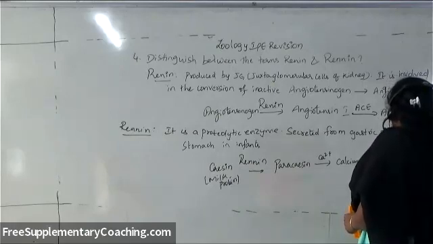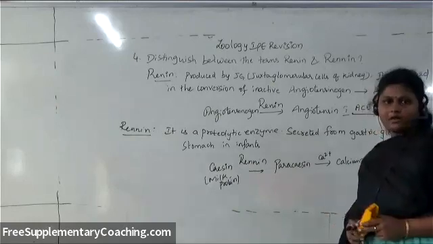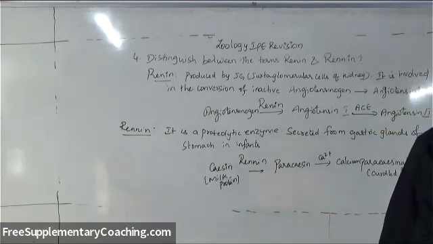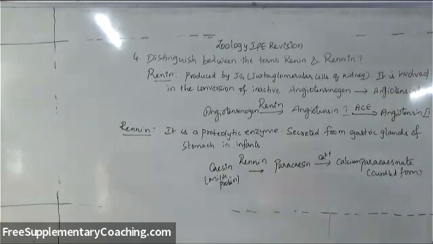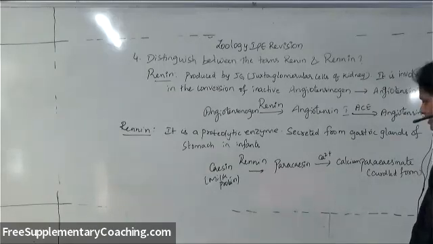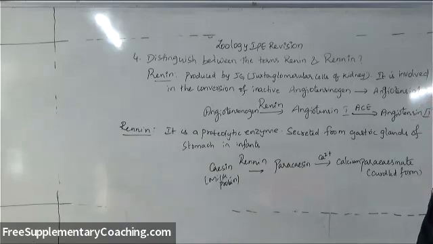So that is the reason why infants, after drinking milk, if they vomit after a few minutes, we can see that the milk they have taken comes out in curdled form. The reason for that is the action of rennin on casein. Casein is a milk protein present in the milk, where rennin acts on casein and converts that into paracasein. And paracasein, by combining with calcium, is converted into calcium paracaseinate.